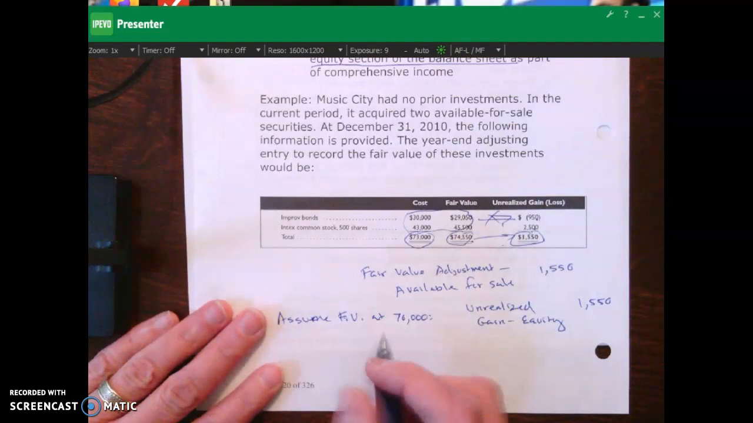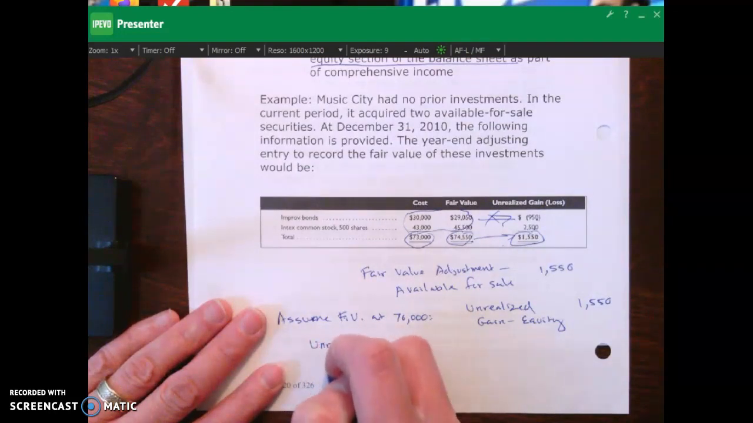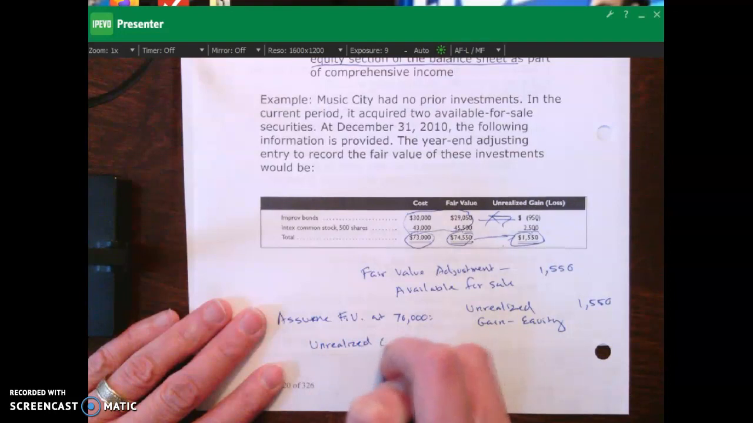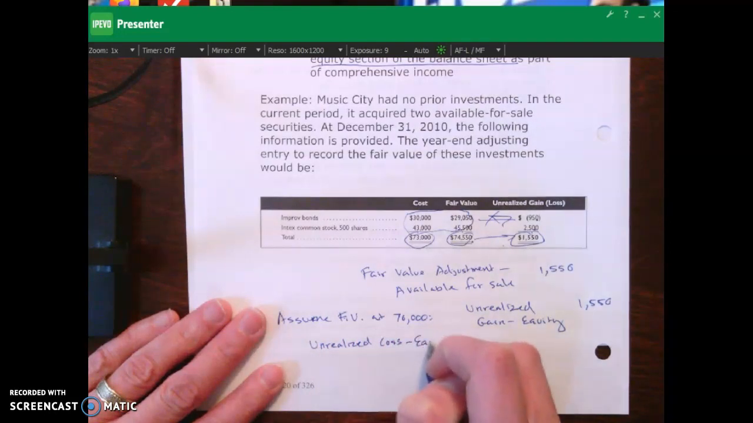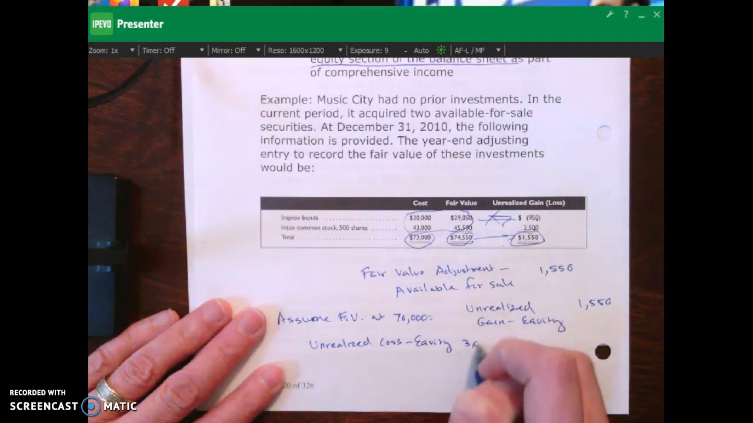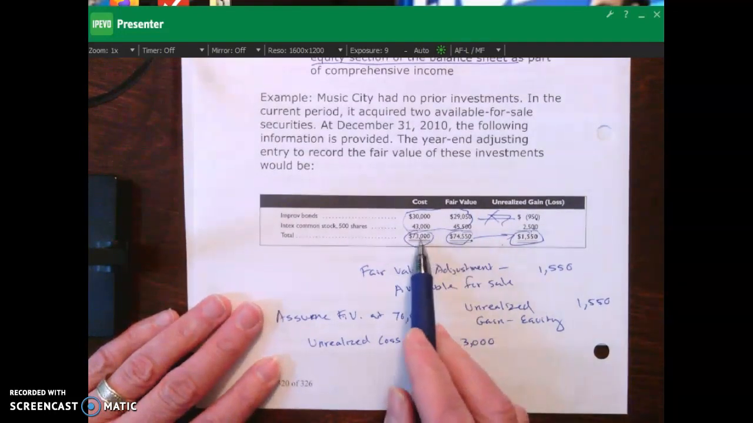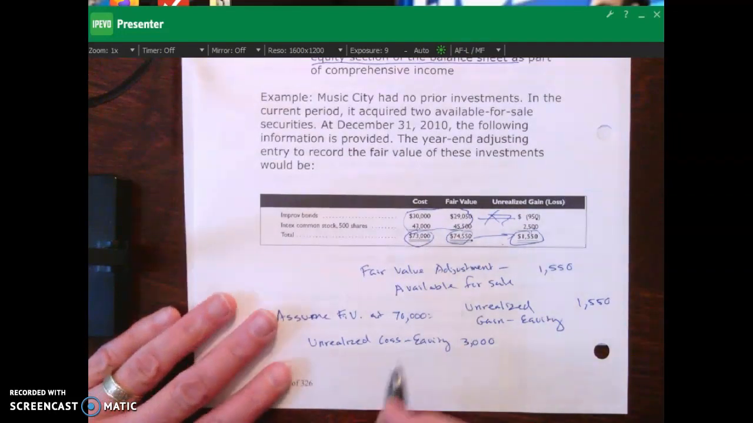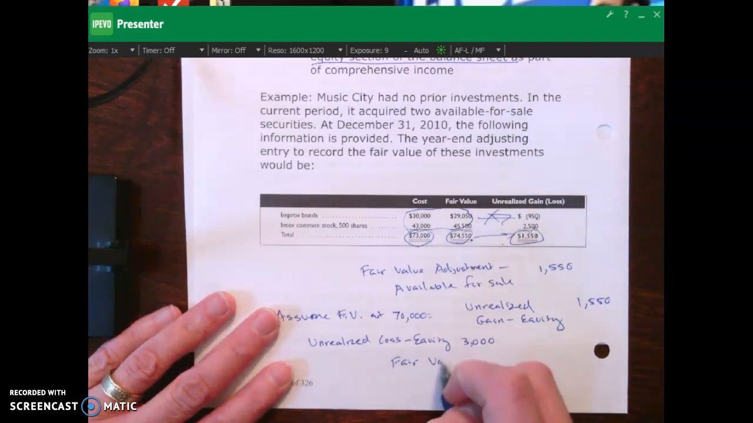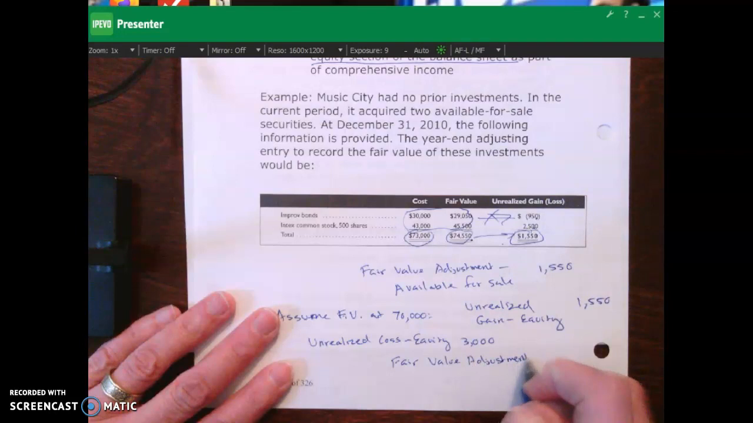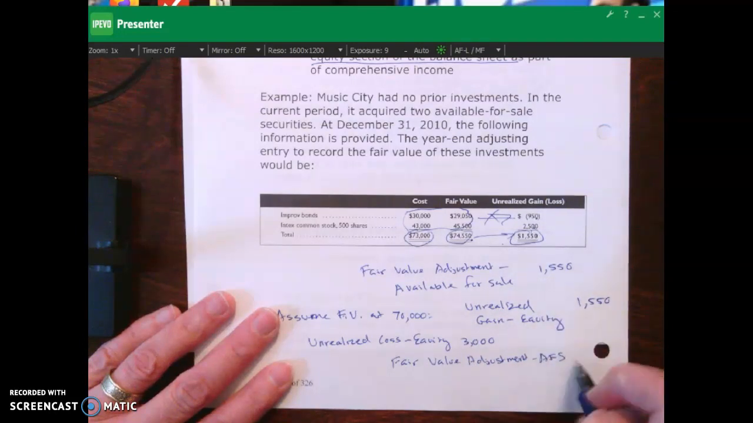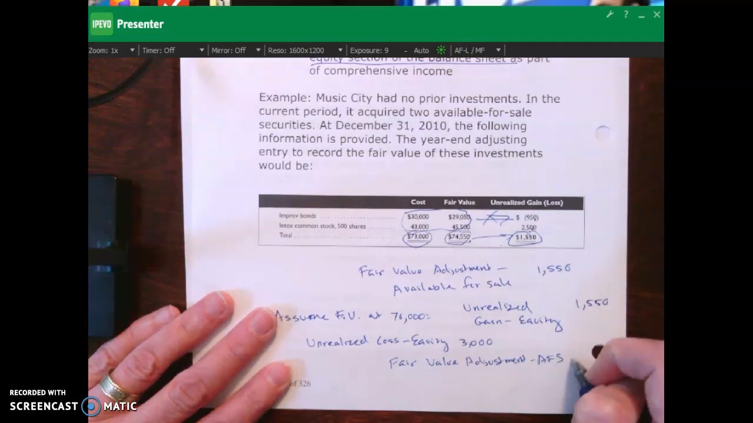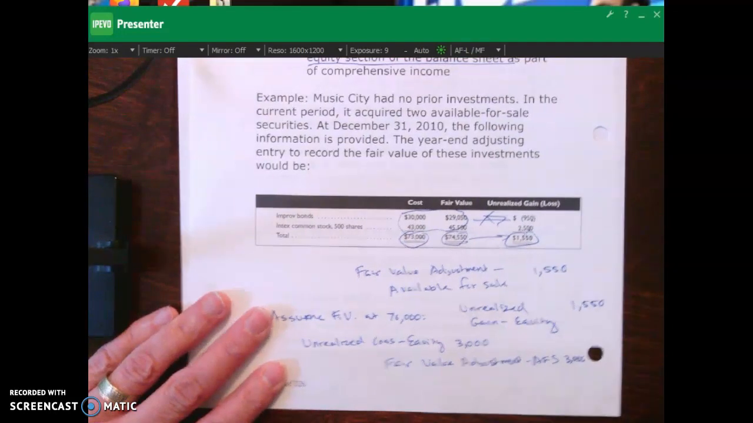Well, in this case, we would debit our unrealized loss equity for $3,000. And why $3,000? Because the cost is 73, the fair value is 70, the $3,000 difference. And then I'll also have my fair value credit to my fair value adjustment, AFS, available for sale. I'll just write AFS for $3,000 right there.